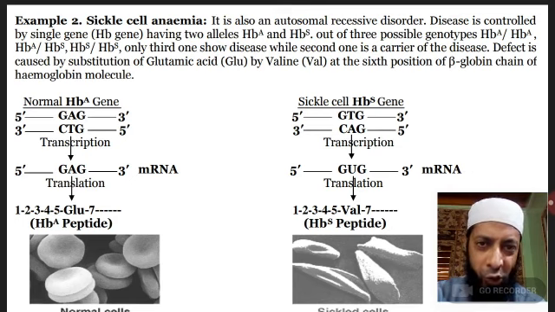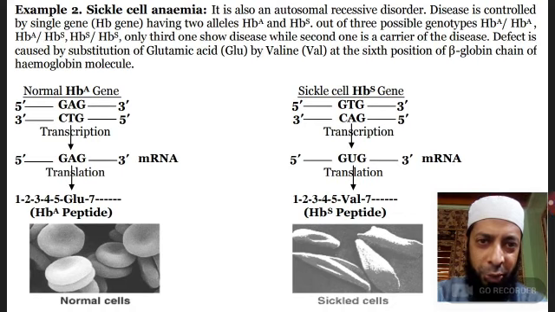But in this case, one is normal, it shows its dominant effect, and the person may act as a carrier but doesn't show any type of disease due to dominance of the normal hemoglobin allele. And third one is HBS, HBS, 2 recessive alleles, and in this case it shows disease and the person is having sickle shaped RBCs. That means only the third one shows disease, while the second one is a carrier of disease. It can carry disease from parent to offspring.